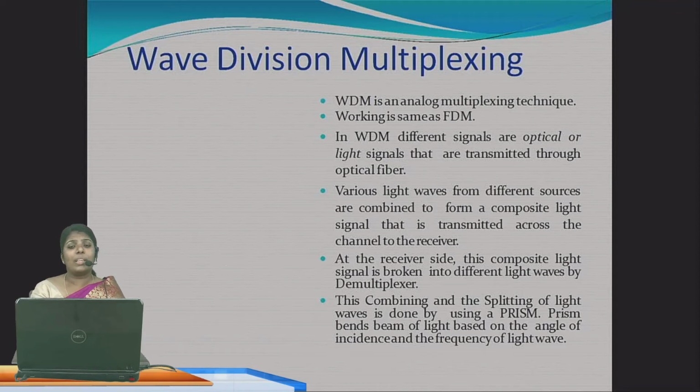In wave division multiplexing, different signals are optical, or light signals, that are transmitted through optical fiber. At the receiver side, the composite light signal is broken into different light waves by the demultiplexer. So wave division multiplexing means different signals, of optical or light type. That is a wave.